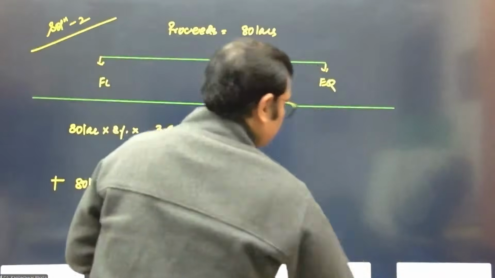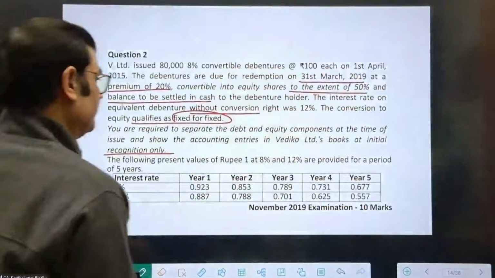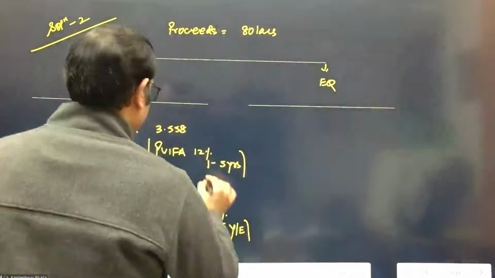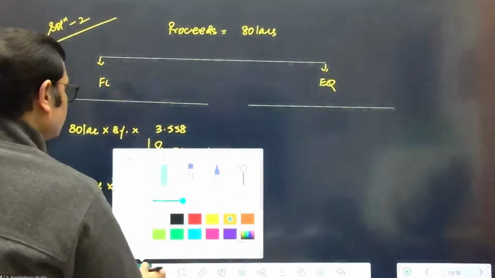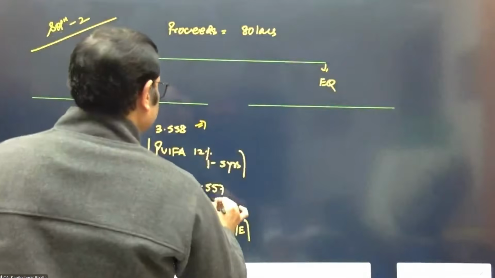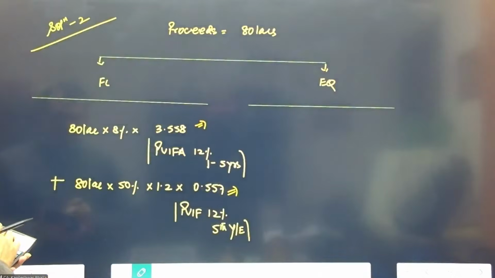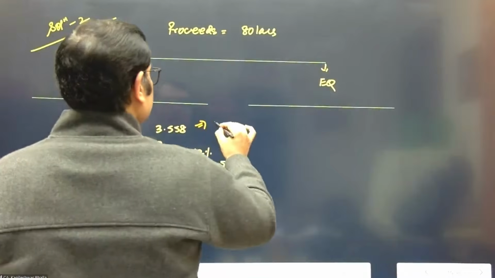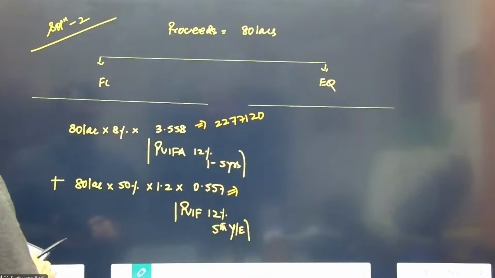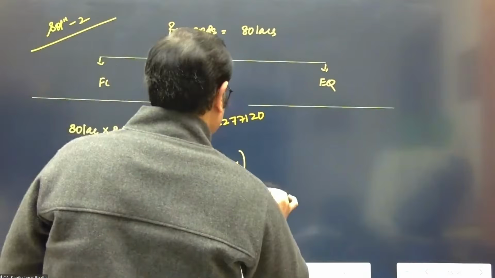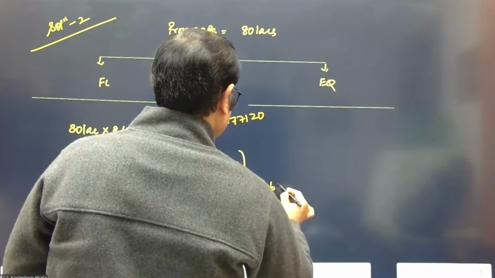So let's consider the values. This is going to be 0.557. The present value is 0.557. So let's take the present value of the interest and the principal. So 80 lakhs, 8%, 3.558. This is, I think, 22,77,120. Then 20% premium, 0.557. This is, I think, 26,73,600.